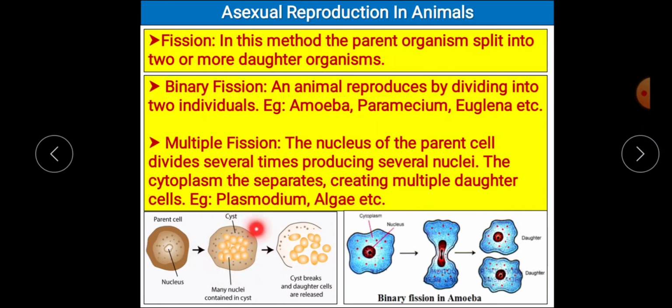This structure is now called a cyst. Then after the continuous or several divisions of the nuclei, each nucleus also has cytoplasm around it, and the parent cell divides into various cells. Then the cyst breaks and it releases the daughter cells. So in binary fission you will get two daughter cells at a time, whereas in multiple fission you will get several daughter cells at a time.